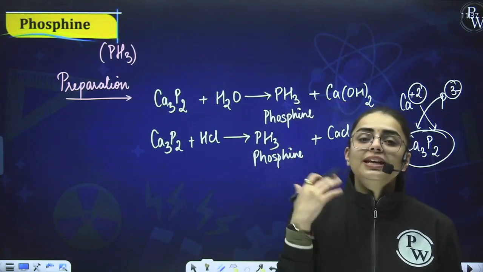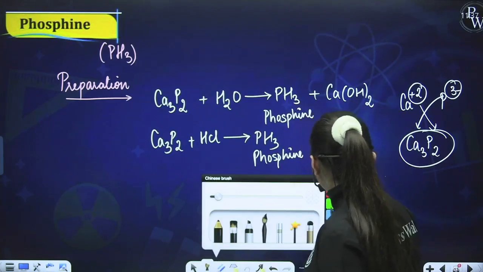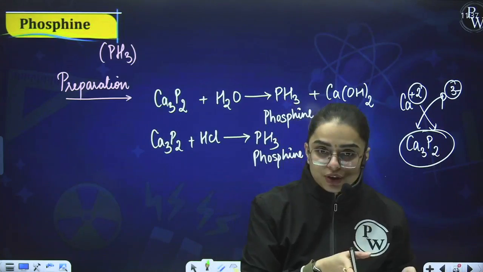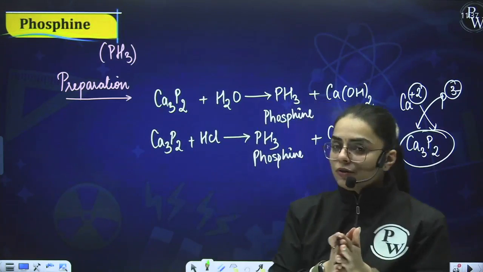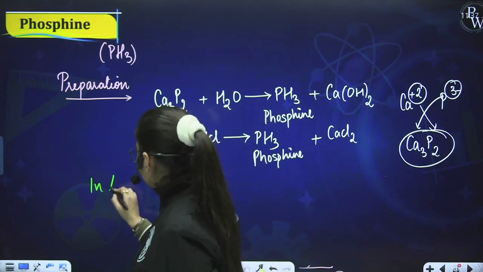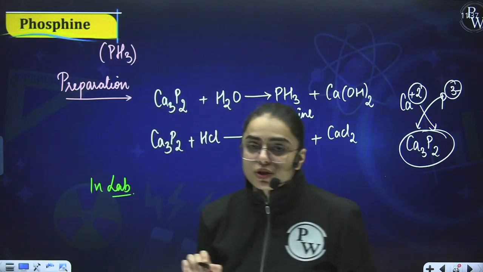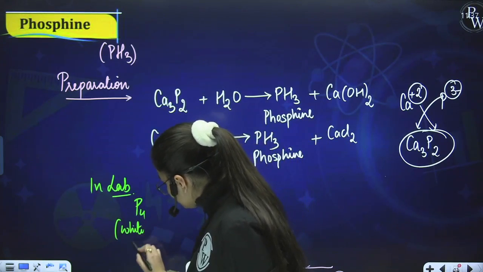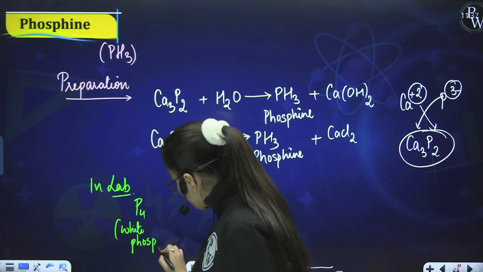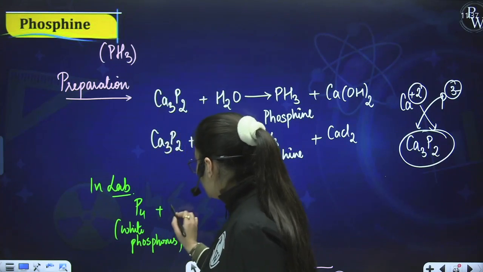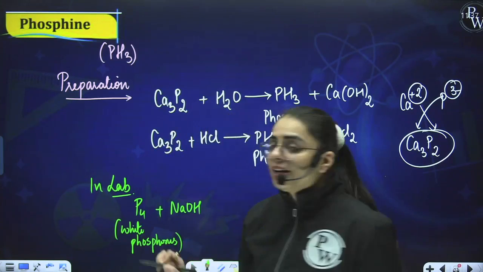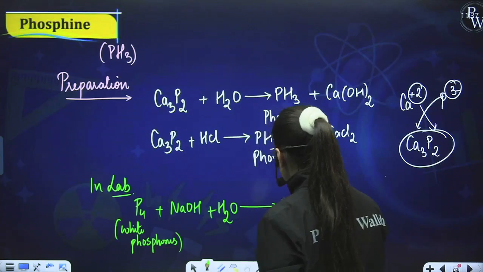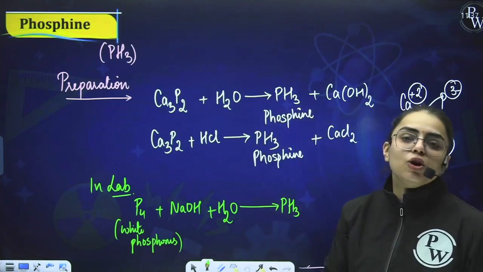You can also obtain phosphine by the laboratory method. How can you obtain phosphine in the laboratory method? Now this is a different kind of reaction. You can obtain phosphine with the help of white phosphorus, when you heat white phosphorus with concentrated NaOH. Now in the laboratory, if you are using white phosphorus, I'm mentioning over here it is white phosphorus, and you are heating it with NaOH, also with water, so what shall you obtain over here? Phosphine, PH3, is being obtained over here.